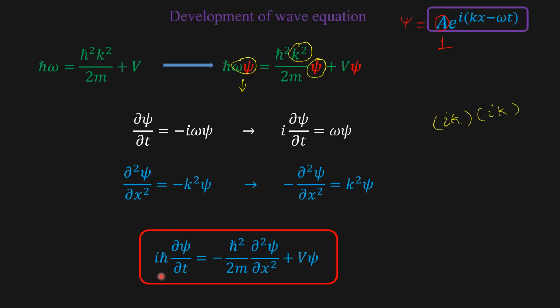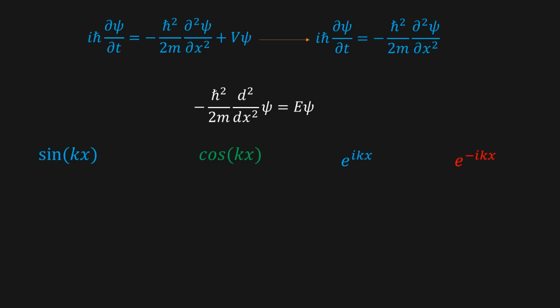This is the Schrödinger wave equation. We have seen that iħ ∂psi/∂t is equal to minus ħ² over 2m ∂²psi/∂x² plus V psi.